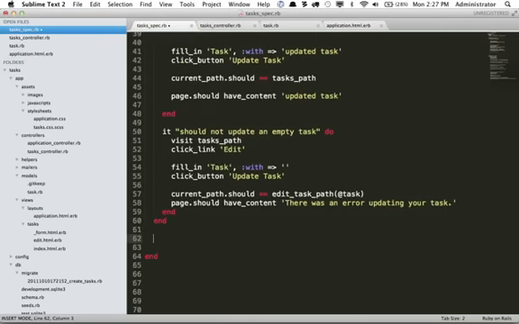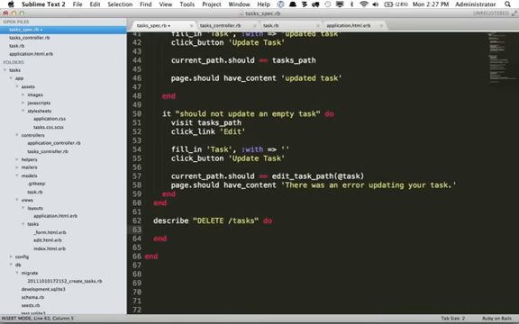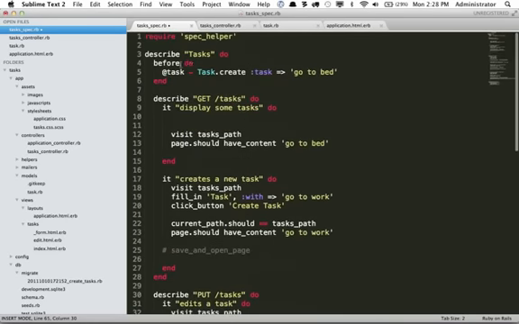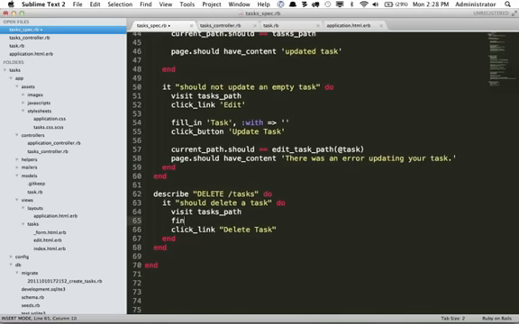Return right here and add a new describe block, and now we will add "it should delete a task." As I see it, we would want to visit tasks path, and right now I'm going to add click link delete task. But something I want you to think about is there will be multiple links that say delete task. So if you want to target specifically the one that we've added right up here, if you want to say click on the link, that is this one right here, find, and here we can pass a CSS selector.